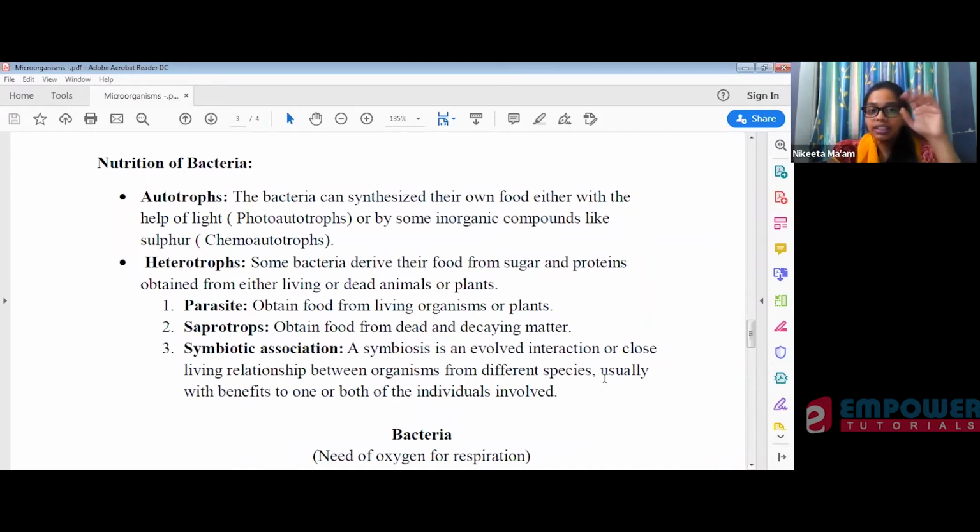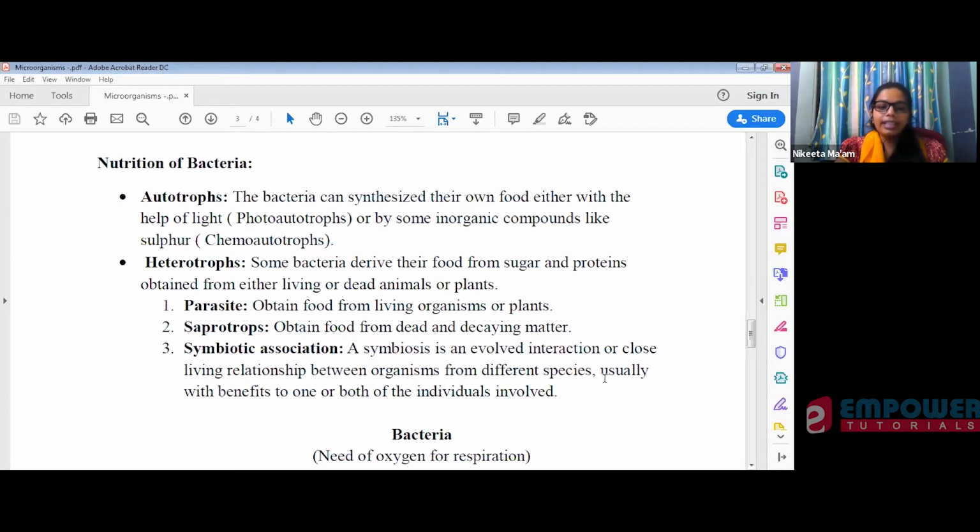So our plants are photoautotrophs or chemoautotrophs? Do you understand the word photosynthesis? Photo means what? Light. Light to synthesize your own food. So this is nothing but photosynthesis. That's why we keep plants outside the house, right? So that they will get light from the sun and they can produce their own food, because we do not provide them any food. We take the food from them. So basically your plants are photoautotrophs. With the help of sunlight, they produce their own food.